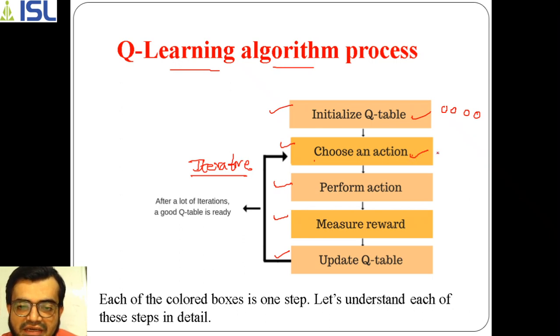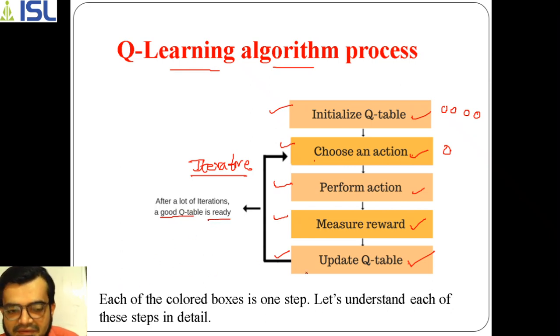After selecting that action, which should be the optimal action, we need to perform it. That means we need to execute that action, and after performing it, ultimately you will get a reward value. We need to measure that reward value, and based on that reward value, we need to update the Q value. So we calculate the Q value, and as we calculate it, we update the Q table also. This is performed in an iterative manner until we get the Q table completely ready.